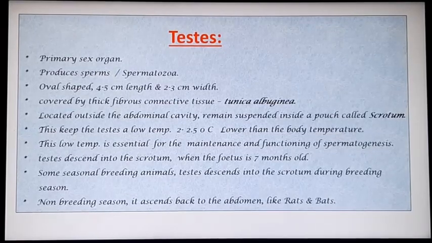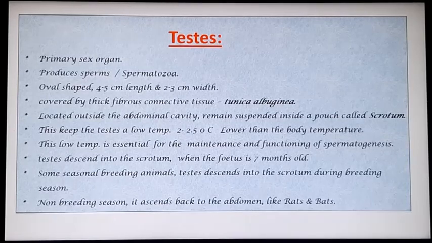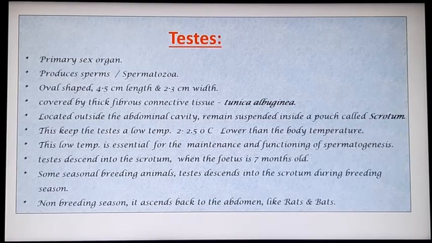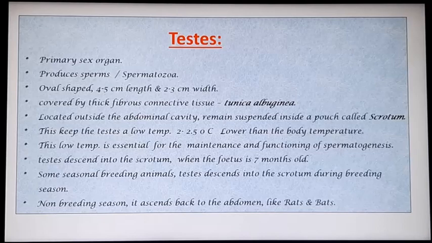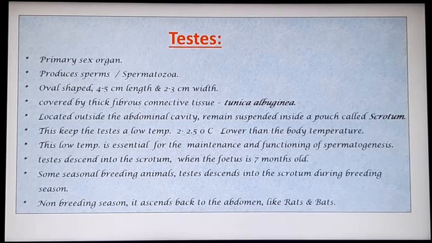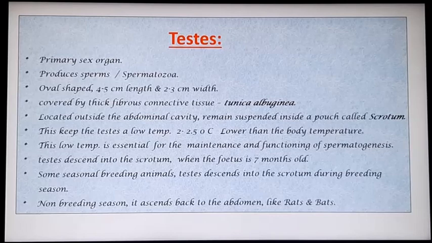And this low temperature is essential for the maintenance and functioning of spermatogenesis, that is the process of formation of sperms. There's a question usually asked: why is the human testis located outside the abdominal cavity? So that is the answer for it.